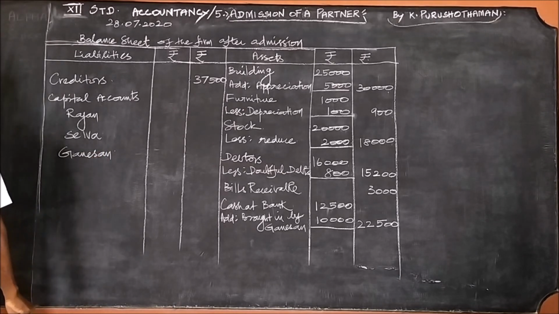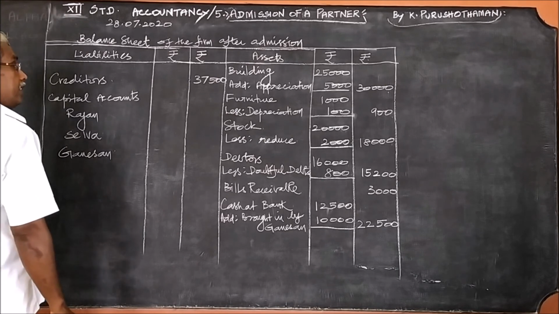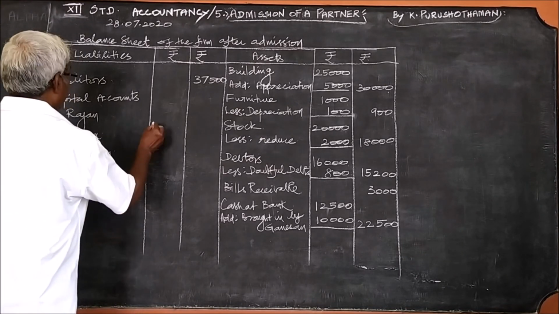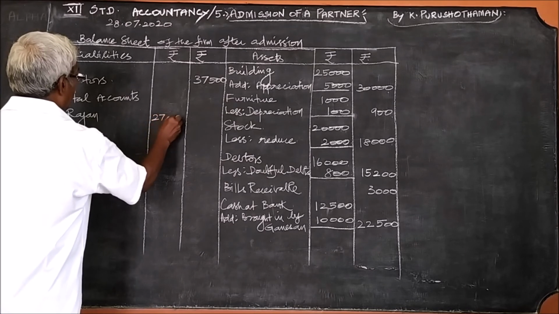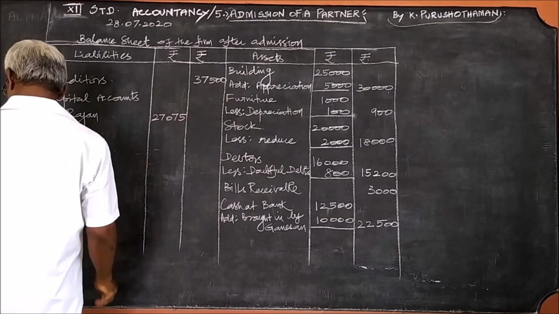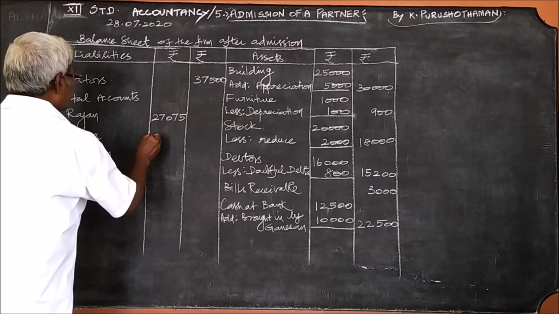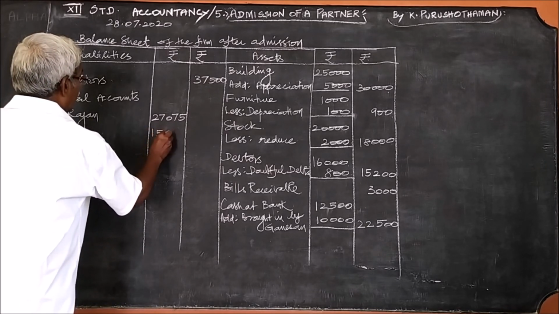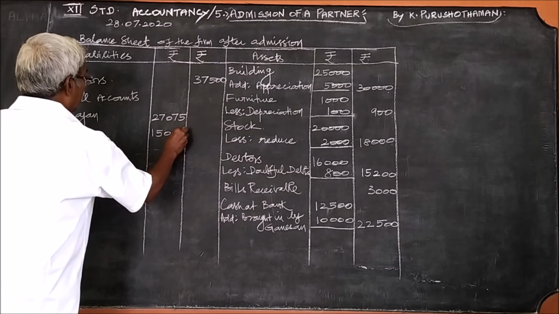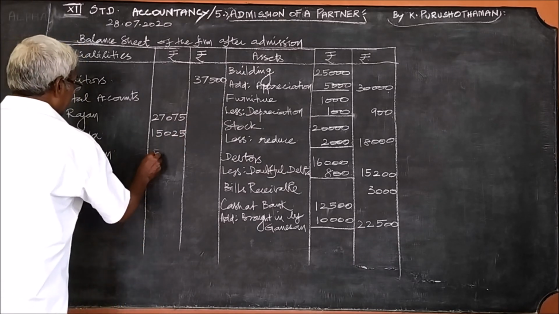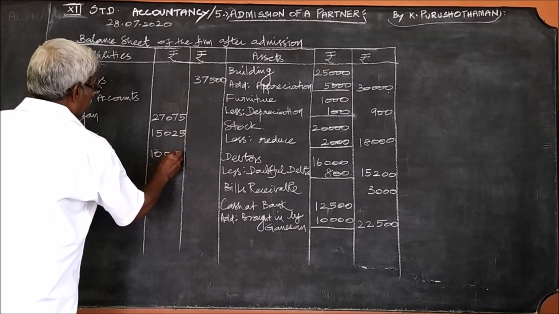Rajan, the balance we have shown under capital account, it is 27,075. And for Selva, this also we have shown under capital account, 15,025. And Ganeshan, it is 10,000.